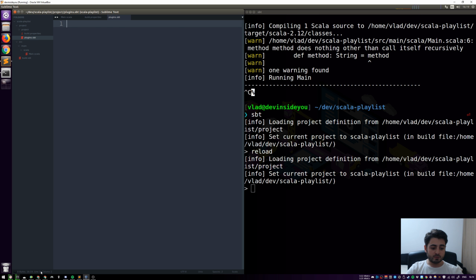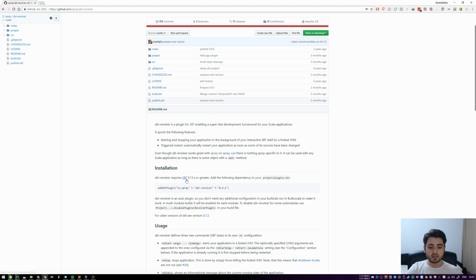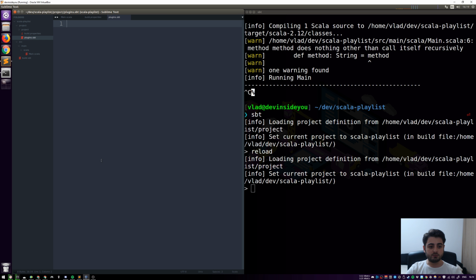Right. So let's go back to the page, and let's just copy this. So this is all that we need to do. We need to copy this line, and we need to put it into this plugins.spt file, right? And let me collapse it like this. So this is all that it says, right? So there's a way for SPT to find things online, and SPT is just going to download it.